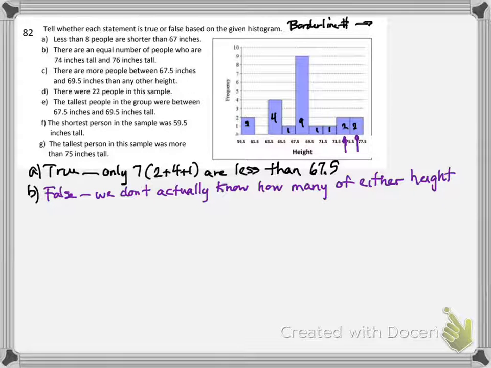Okay, let me get rid of those extra marks. And then let's look at C. C says, there are more people between 67.5 and 69.5 than any other height. So who's between 67.5 and 69.5? These guys are. I'd say true, because that bar is the tallest bar.